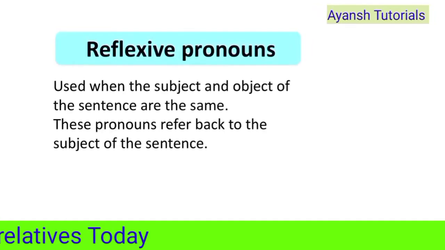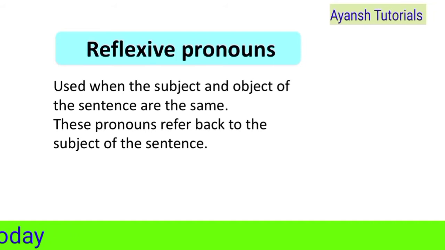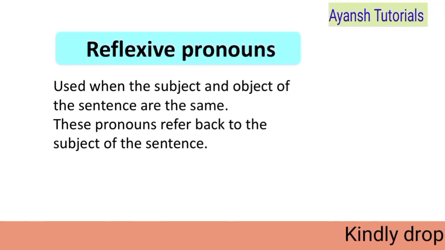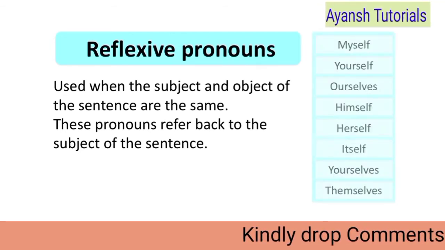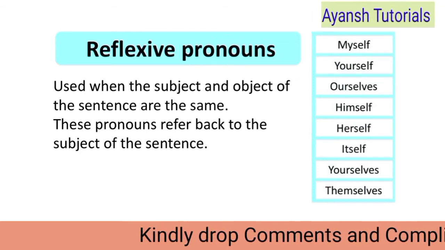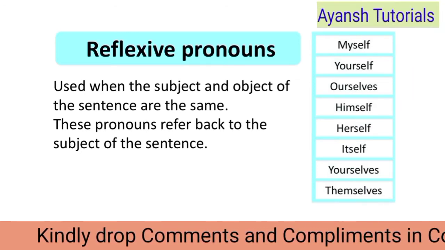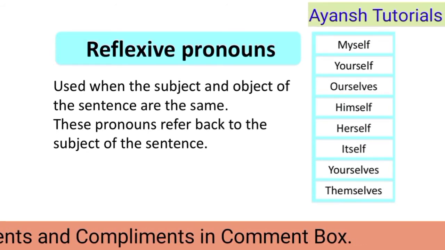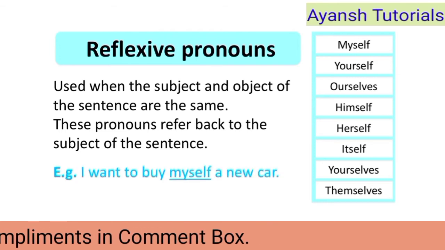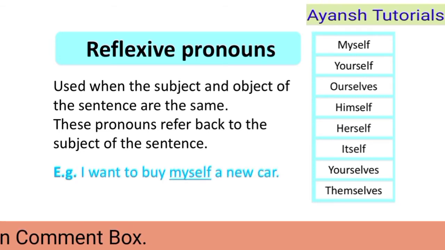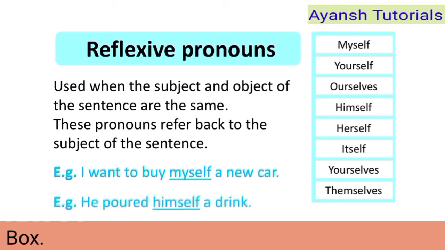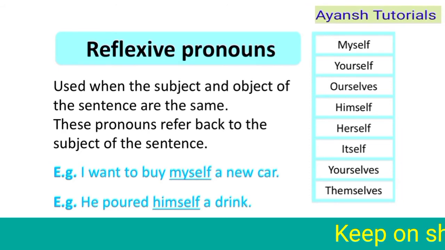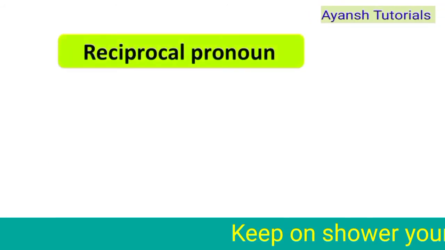Now, reflexive pronouns. Reflexive pronouns are used when the subject and object of the sentence are the same. These pronouns refer back to the subject of the sentence. In reflexive pronoun, we use myself, yourself, ourself, himself, herself, itself, yourself, and themselves. Example: I want to buy myself a new car. He poured himself a drink. These are examples of reflexive pronoun.